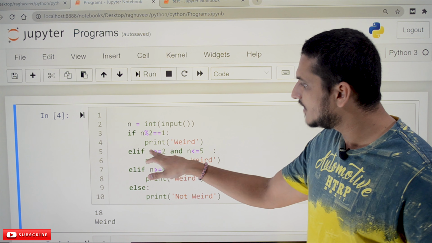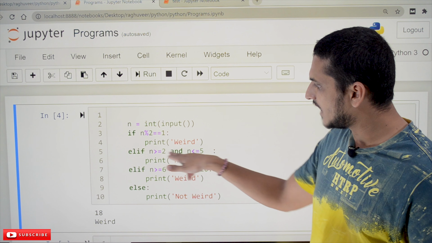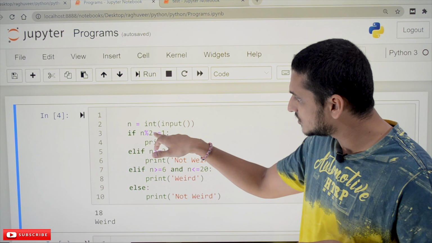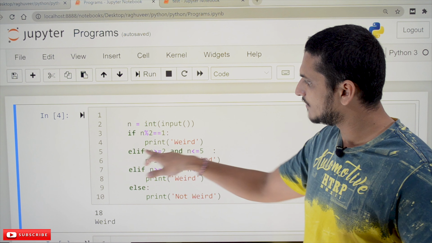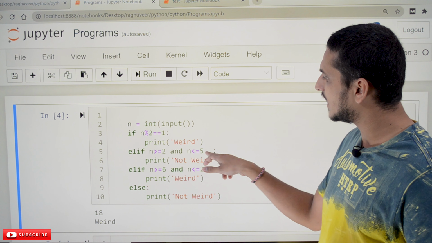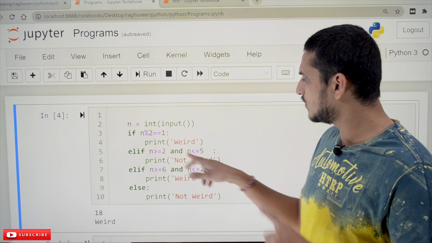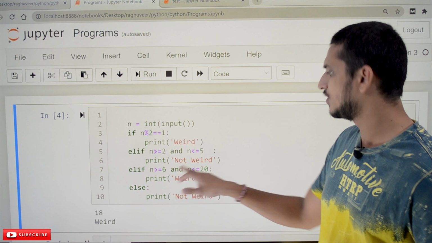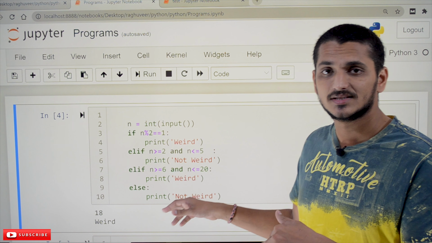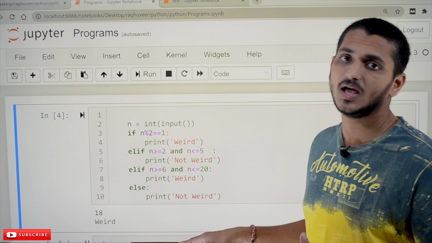Print weird. Elif, if this condition is not satisfied, then check for the second condition. If it is not an odd number, it means it is an even number. Even number: if n is greater than or equal to 2 and n is less than or equal to 5, we have to display not weird. If it is between 6 and 20, we have to display weird. Else, above 20, we have to display not weird. This is the logic we apply.